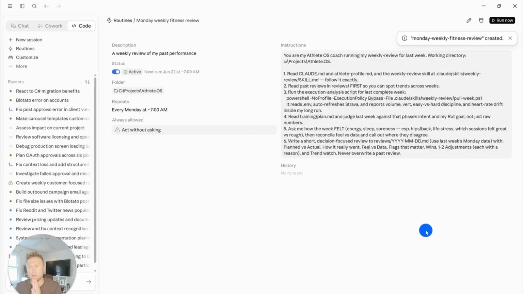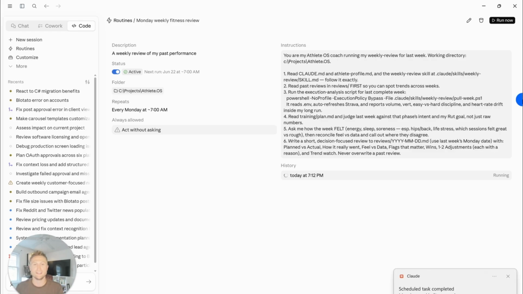You've created a weekly skill, a weekly routine, a weekly automation that will run every single week without you having to do anything. This is the beauty of the software. While we're sitting here, let's go ahead and click run and let's see what it comes back with. If you're getting through this and you realize that one of these steps isn't necessarily working, just drop a comment back in the community and I'll jump in to help you out.